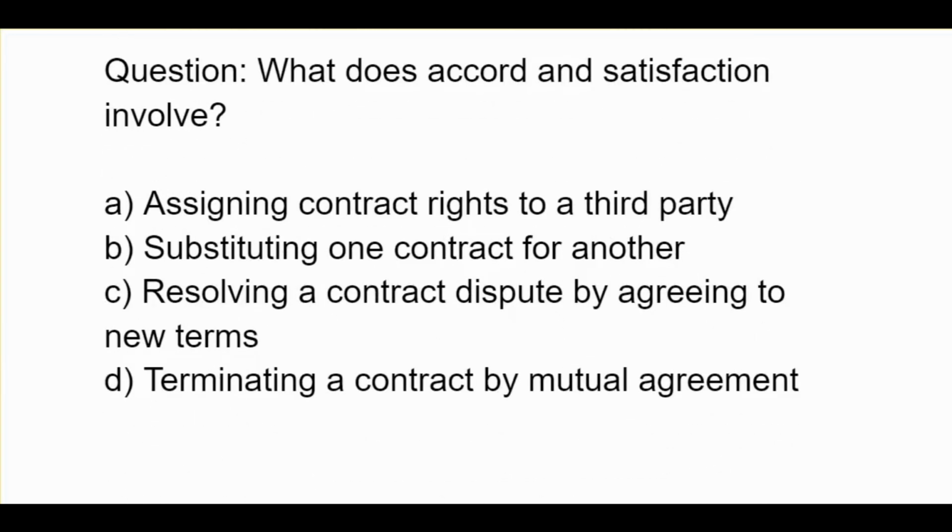What does accord and satisfaction involve? A, assigning contract rights to a third party. B, substituting one contract for another. C, resolving a contract dispute by agreeing to new terms. D, terminating a contract by mutual agreement.